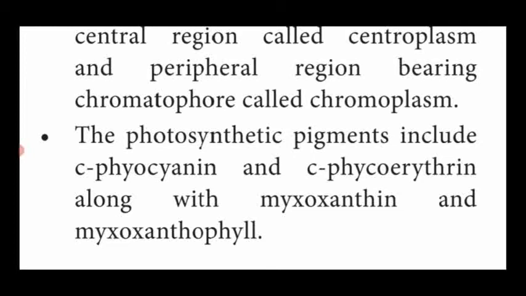Phycocyanin means blue color pigment, along with myxoxanthin, that means yellow or orange color pigment, and myxoxanthophyll. So myxoxanthin and myxoxanthophyll are different types of photosynthetic pigments present in blue-green algae. So, C-phycocyanin, C-phycoerythrin, myxoxanthin and myxoxanthophyll.